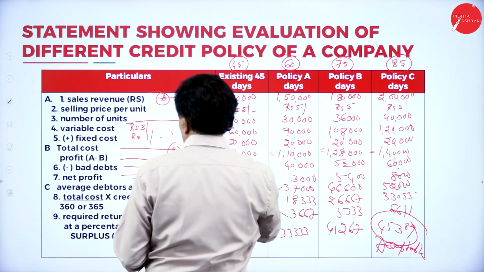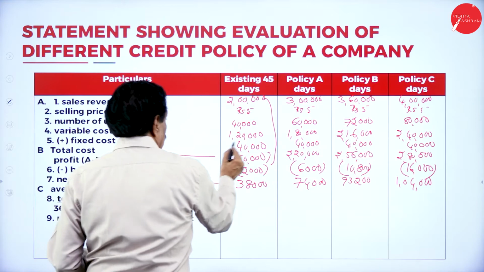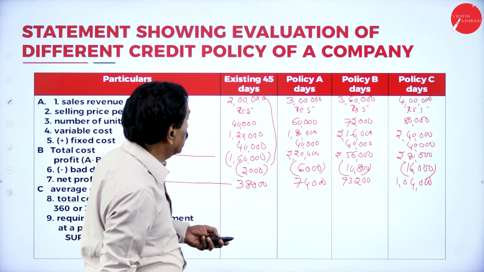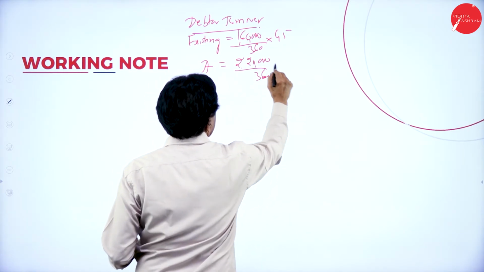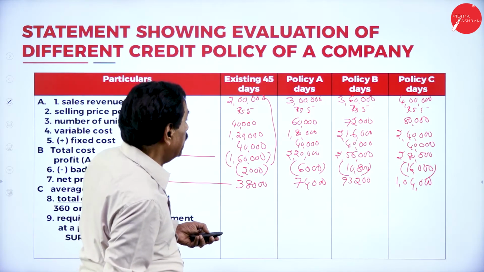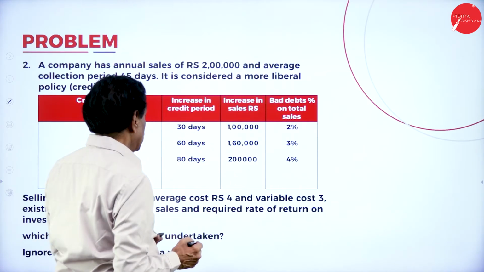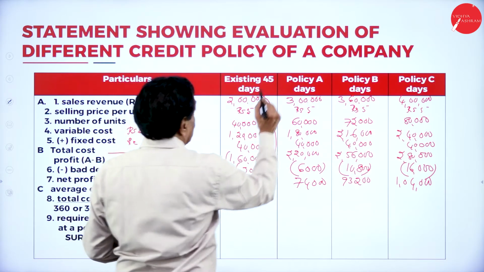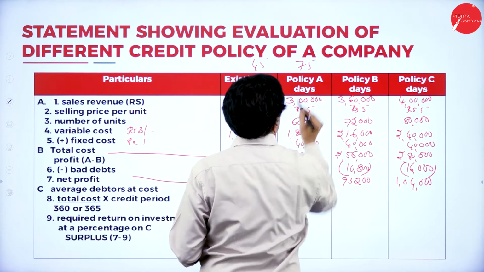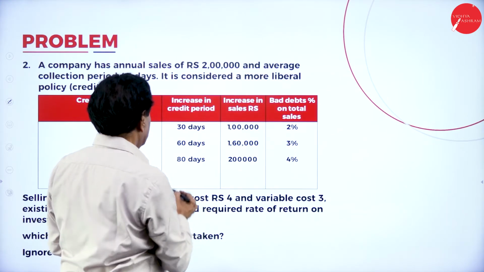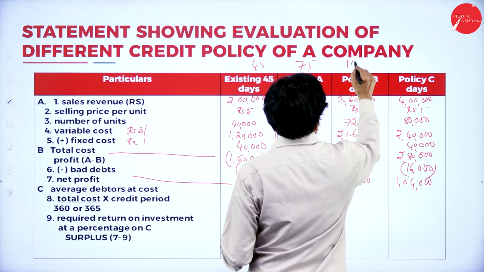Here total cost is 2 lakh 20 divided by 360 into number of days 45, increase by 30 days. 45, 30 means 75 days, 60 days, 45, 60 means 105 days.